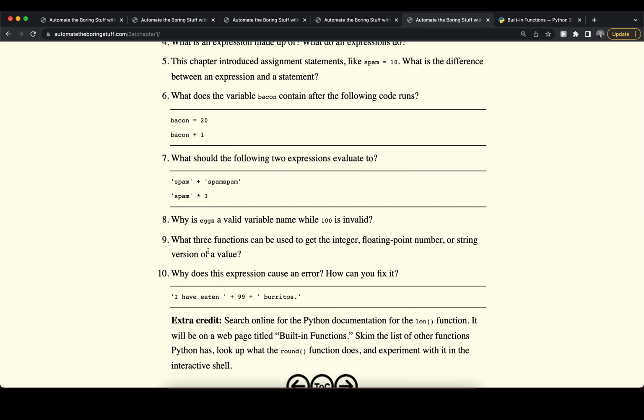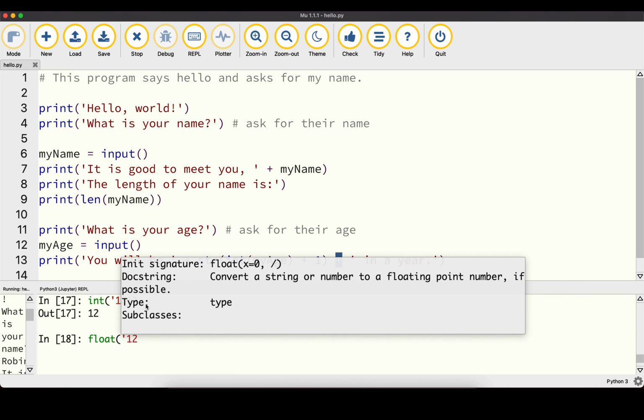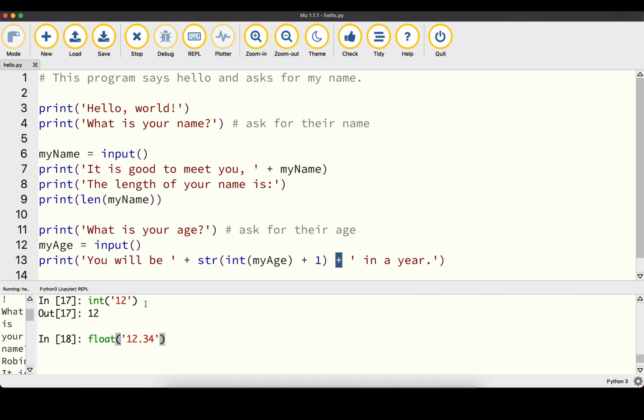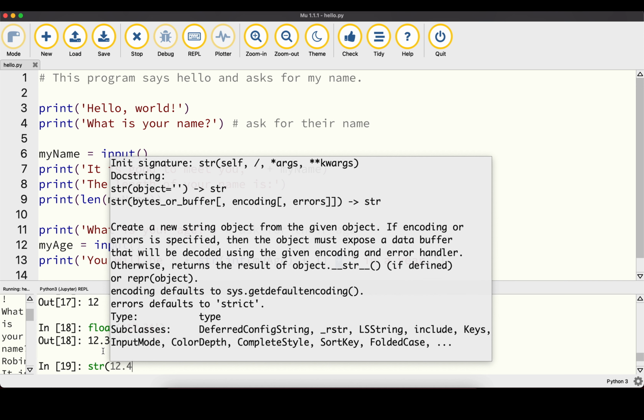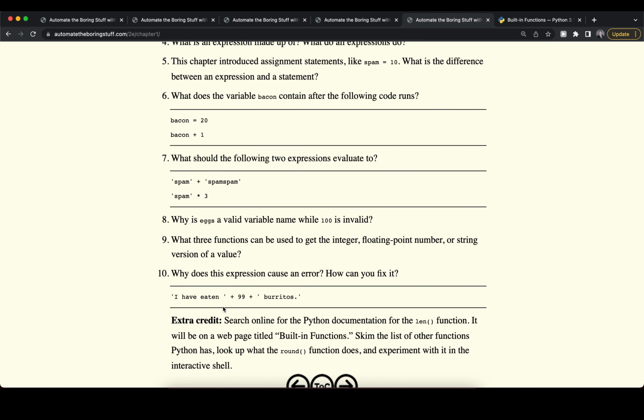We have learned about float, which turns a value into a floating point number, and then str for string to turn a value into a string. So just to recap, we can have, for example, a string of 12 and turn that into an integer value. We can use 12.34, for example, and turn that into a floating point number. And of course, we can do the reverse, so we could turn, let's say, the number 12.4 into a string. So these are the 3 ways we can basically change the data type, which is called casting.